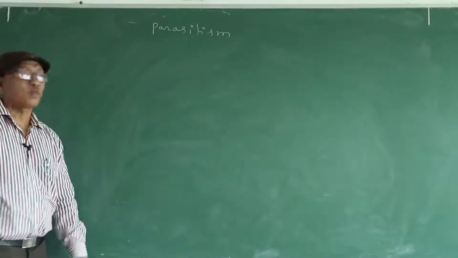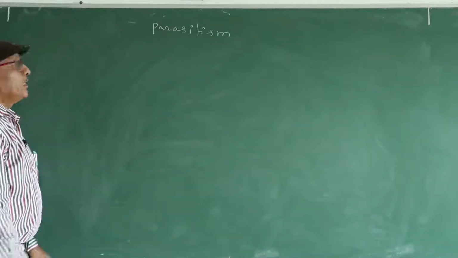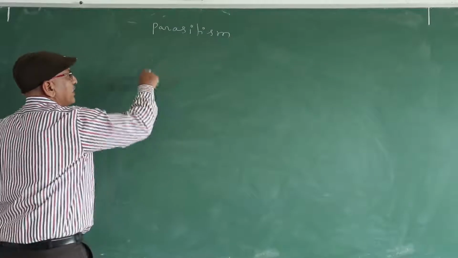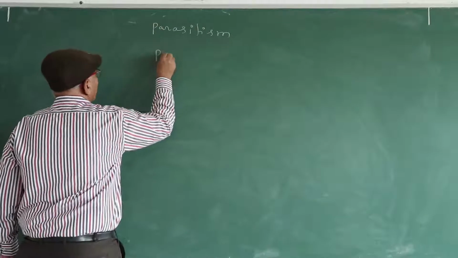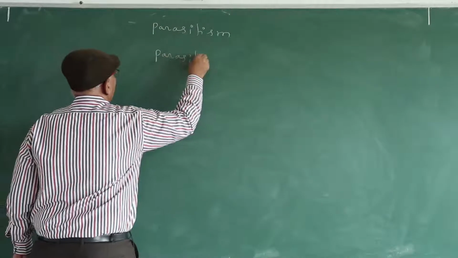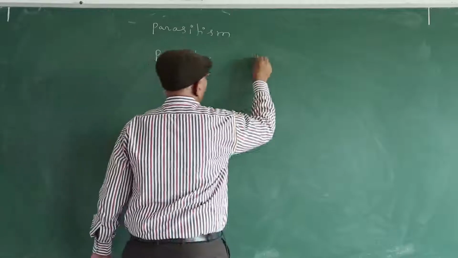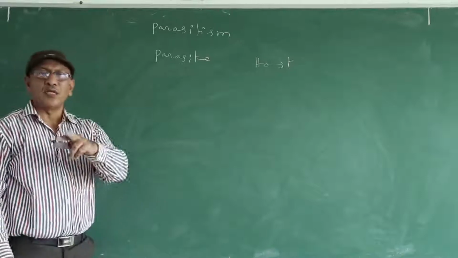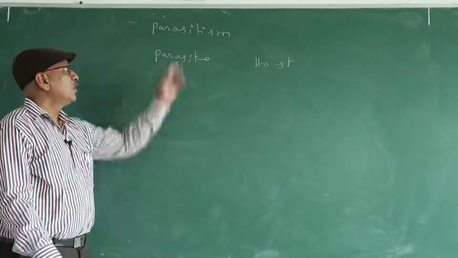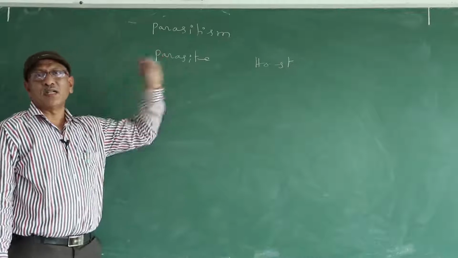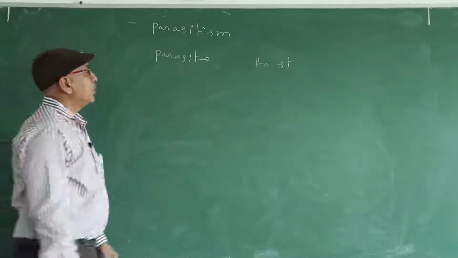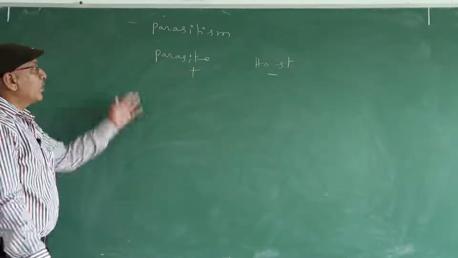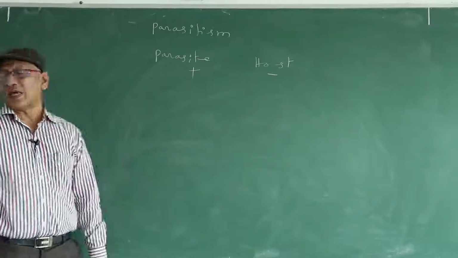Parasitism. In parasitism, one partner affects the other partner and in this manner is benefited. That benefited partner is known as the parasite and the affected partner is known as the host. The term host is used in two associations we already discussed: one is commensalism and another one is parasitism. Host is affected, parasite is benefited. Now we discuss different types of parasites.